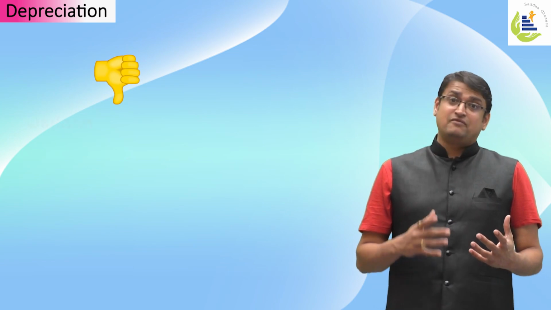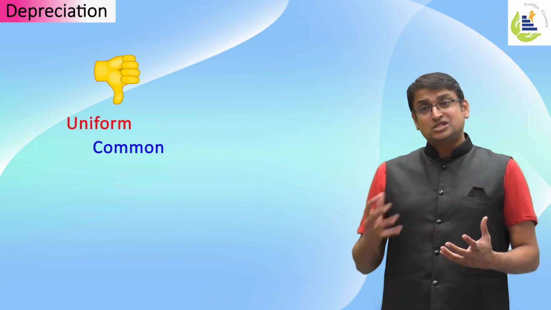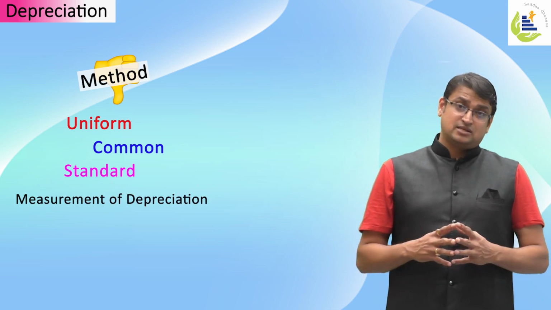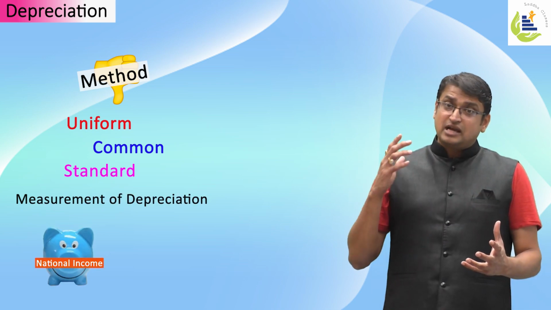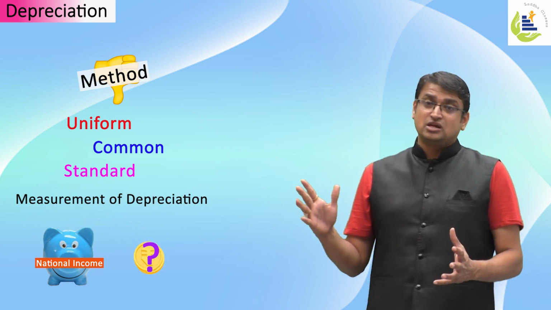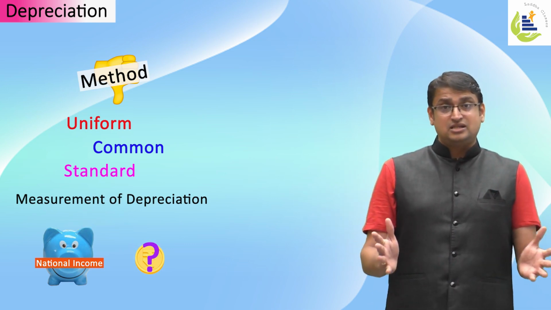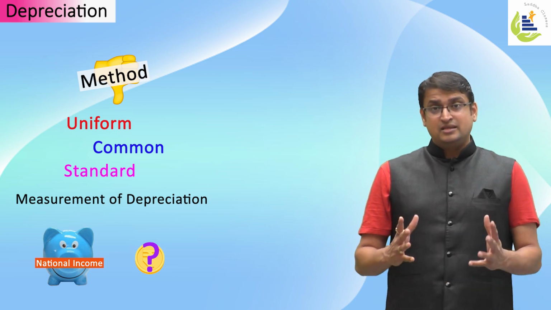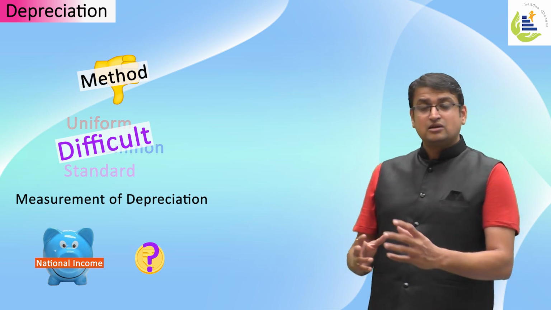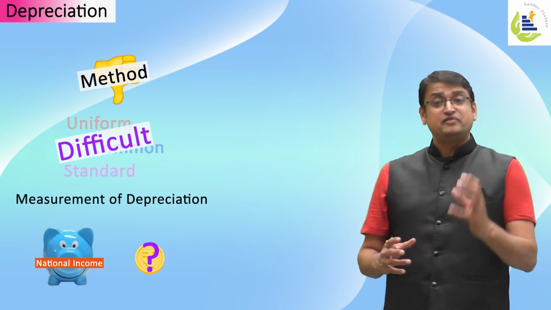However, we do not have a uniform, common or standard method or rate for measurement of depreciation, which makes it difficult to decide what amount should be deducted as depreciation from national income to arrive at a realistic amount. Hence, one of the practical difficulties for calculation of national income is the valuation of depreciation.